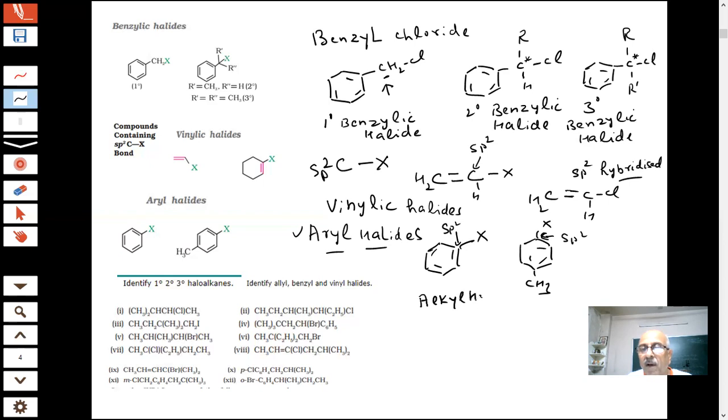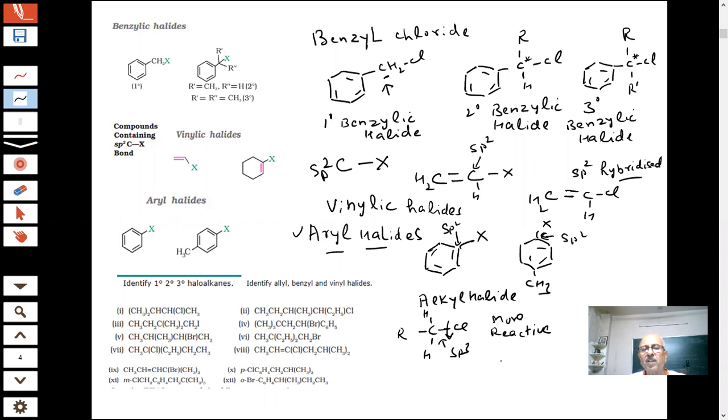In alkyl halide, the bond is C-Cl, supposing R-Cl. This is sp3, and in this you have sp2. So it is easier to break this bond. This bond is longer than sp2. So they are going to be more reactive compounds as compared to haloarenes, student. And we will study the reactions of haloalkanes and haloarenes when we will discuss.